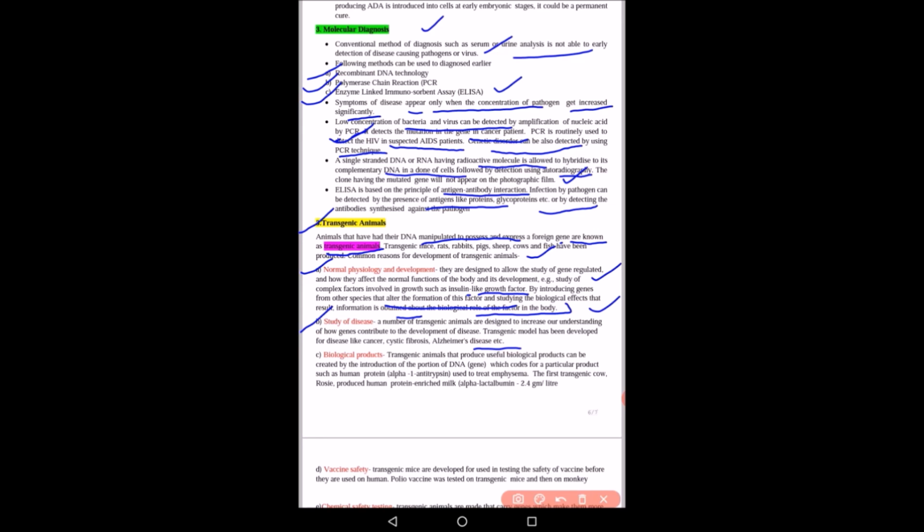Third is biological products. Transgenic animals that produce useful biological products can be created by introduction of a portion of DNA, that is genes that code for a particular protein, such as the human protein alpha-1 antitrypsin, and it is used to treat emphysema. So these transgenic animals are also important because they are useful to know a particular biological product and its function. The first transgenic cow, Rosie, produced human protein enriched milk, that is alpha lactalbumin, which is 2.4 gram per liter.